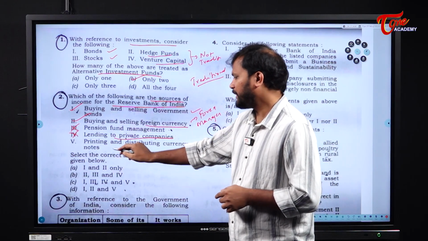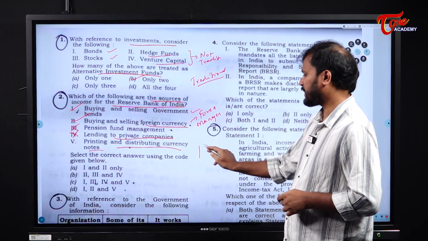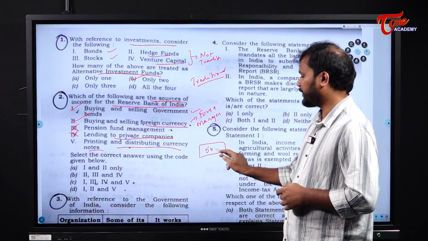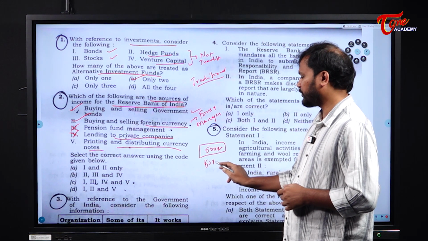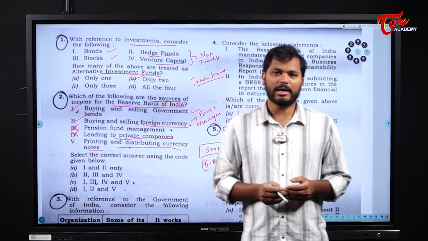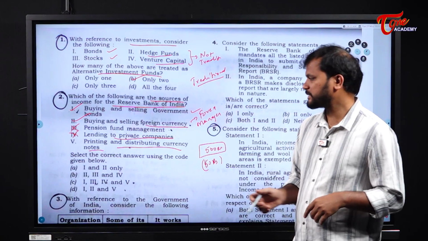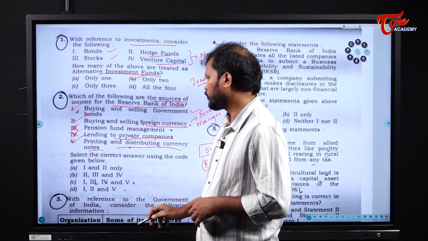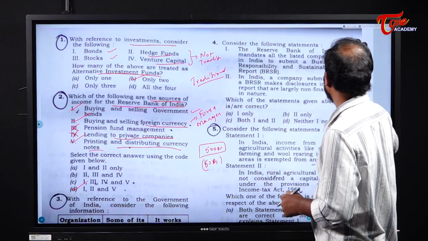Okay. Next, printing and distributing currency notes. Yes. How? See, consider this as a 500 rupees note. We have the face value, that is 500 rupees, but the intrinsic value is less. The intrinsic value might be 50 rupees only. It might take just 50 rupees to print the currency. As a consequence, the Reserve Bank of India has a profit of 450 rupees, which is again the right answer. So the answer is 1, 2 and 5. Option D is the correct answer. Clear? Next.